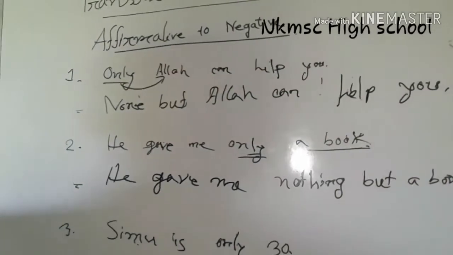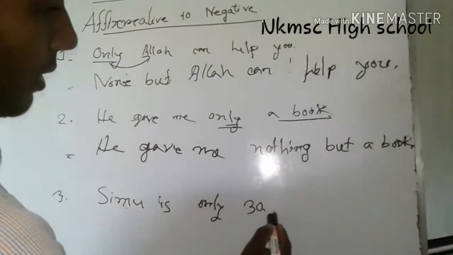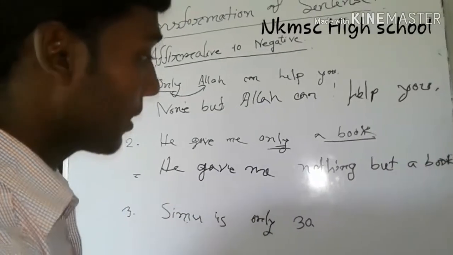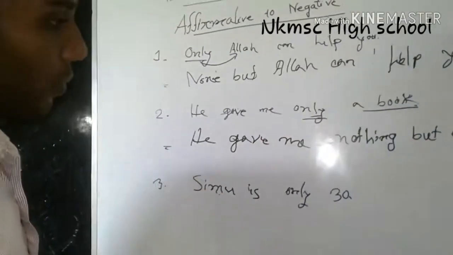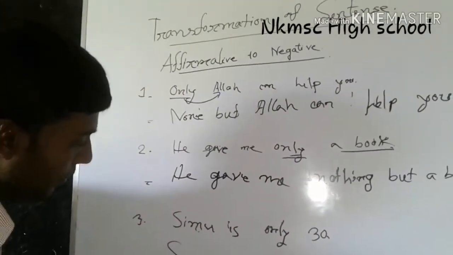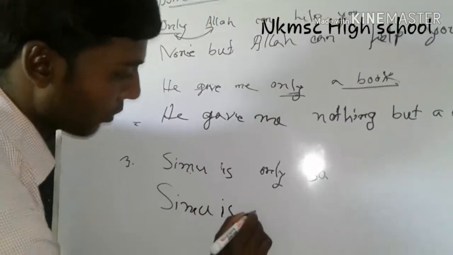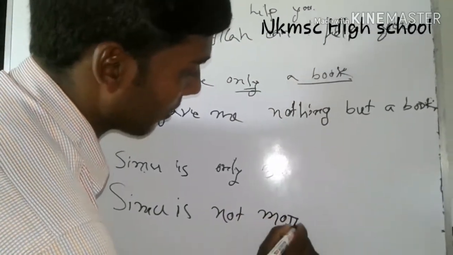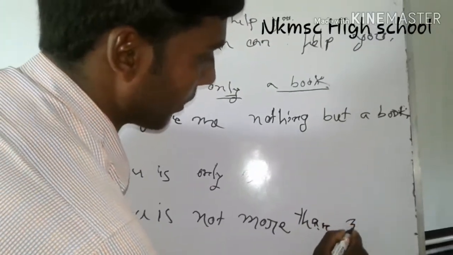In the next sentence, only is in front of the number 30. 30 is a number, it is not a person, it is not a thing. So to change affirmative to negative, the sentence becomes: Shimu is not more than 30.